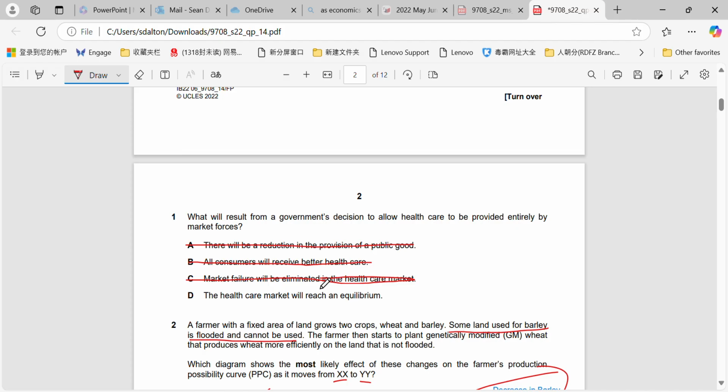But the healthcare will reach an equilibrium? Yeah, sure. There'll be an intersection of demand and supply, which may be below the socially optimum level, which the external benefits are generating, but it will reach an equilibrium because the market forces and the price mechanism will work to determine a demand level and a supply level at an equilibrium price.